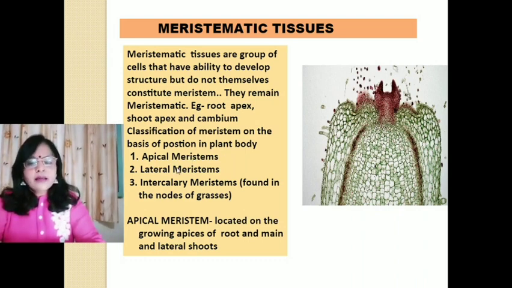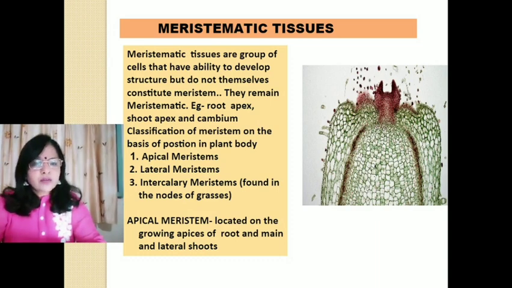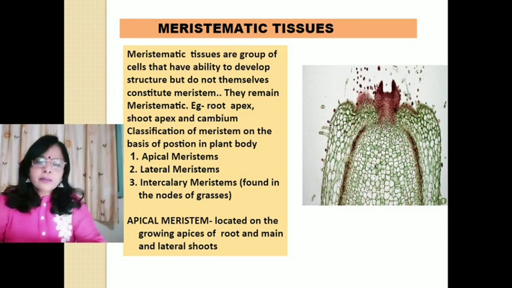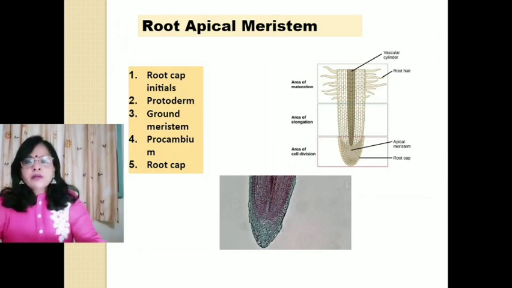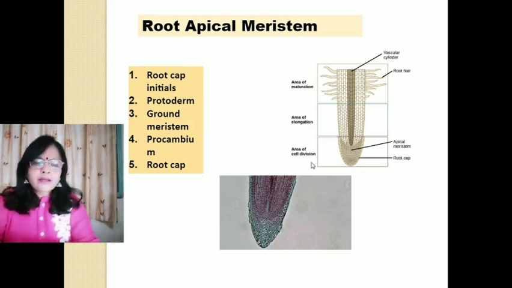Number one, apical meristem. Apical meristem is located on the growing apices of the root and main and lateral shoots. When apical meristem is present at the apex of the root, it is called root meristem. And when it is present at the apex of the shoot, it is called shoot meristem. Apical root meristem is the meristem present at the tip of the root. So this is root apical meristem.